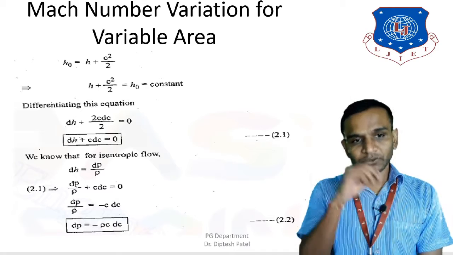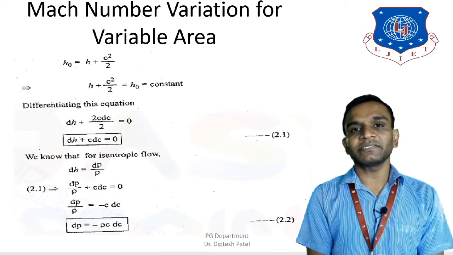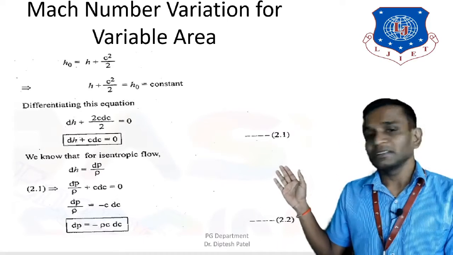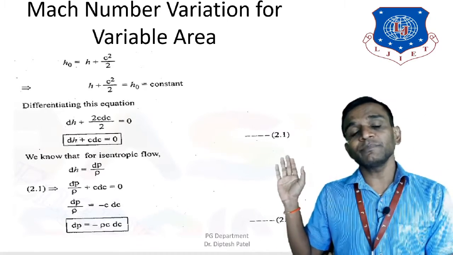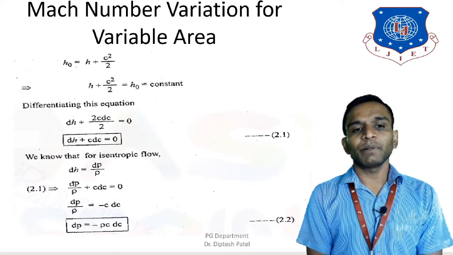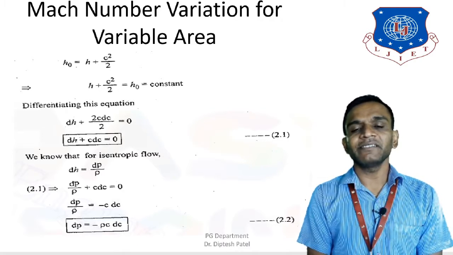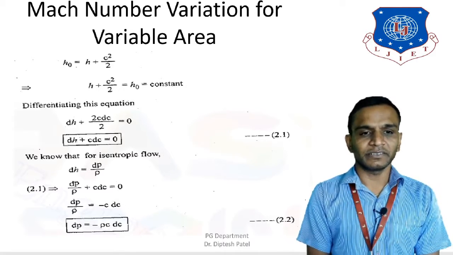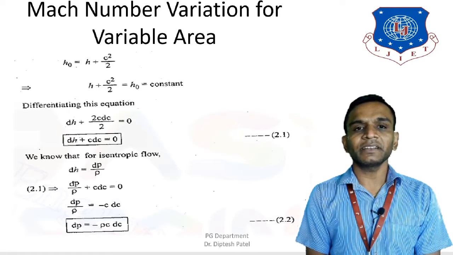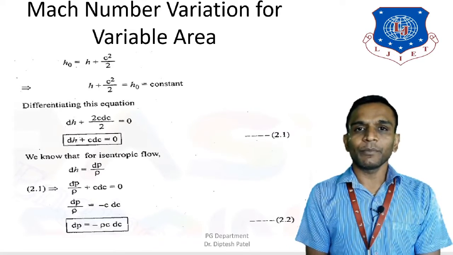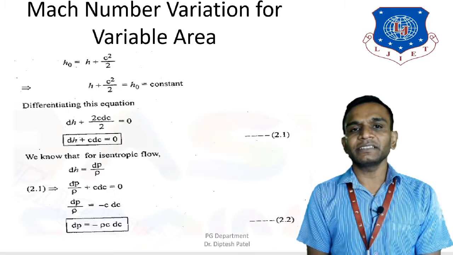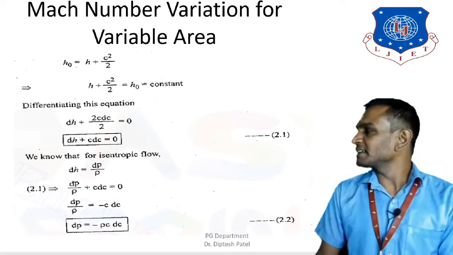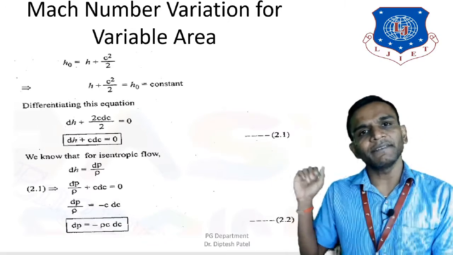Now let's differentiate this equation, and we get dh plus 2C dC divided by 2 is equal to 0. Now let's eliminate 2 from numerator and denominator, and we get dh plus C dC is equal to 0, and let's mark this as equation number 2.1.